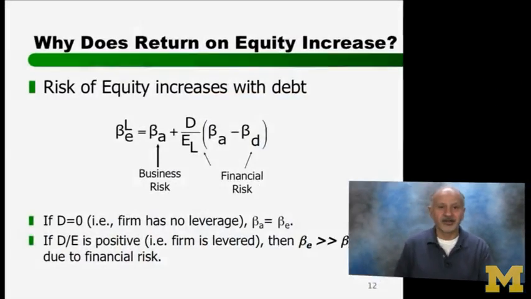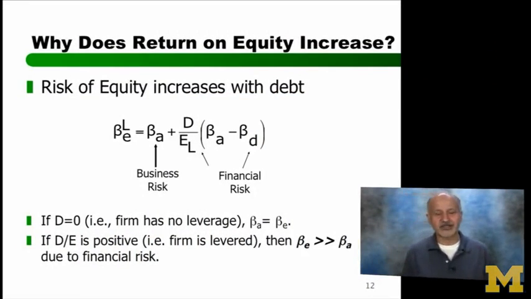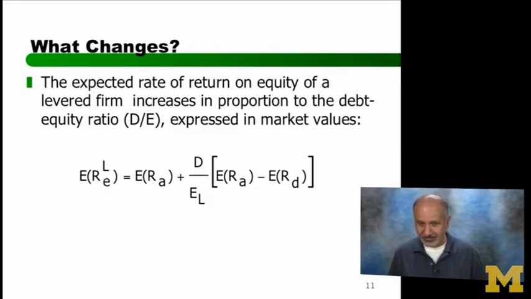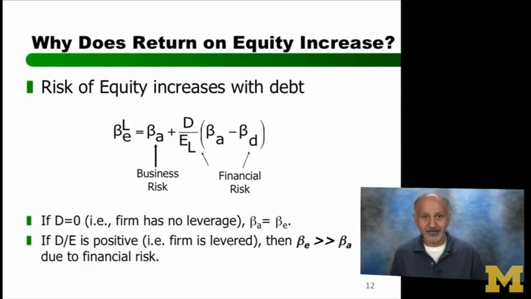Okay? So what I'm going to do now is just show you the nice thing about finance. Look at this equation. This is an equation of betas. Does it look very similar to the previous one? Right? It's identical to the previous one. So the risk equation is identical to the return equation. And what relates the two? CAPM. So if you want to know the risk-return relationship, you go to CAPM.